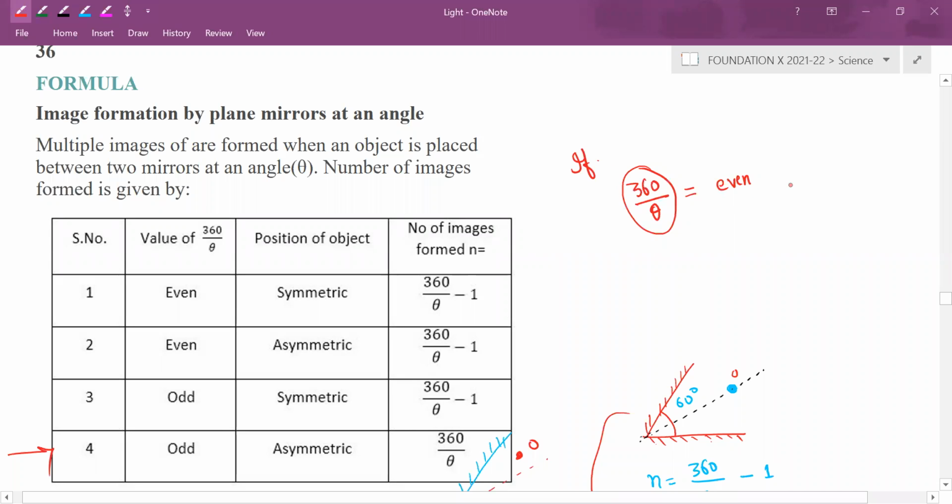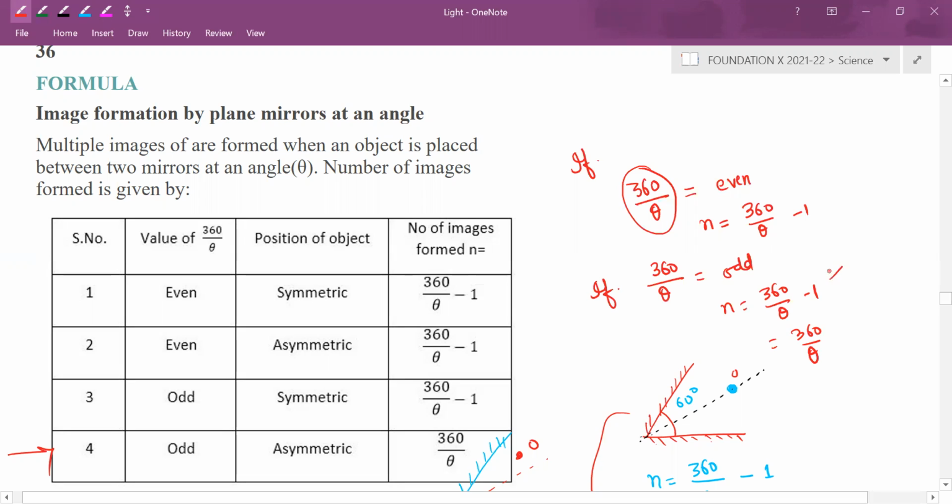If 360 by theta is even, then the number of images will be 360 upon theta minus 1. Simply subtract it. If 360 by theta is odd, then n equals either 360 by theta minus 1 or 360 by theta.